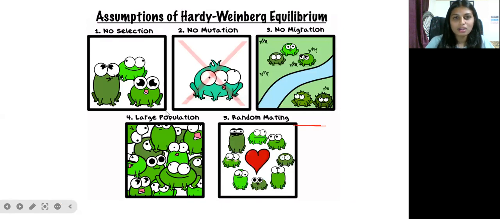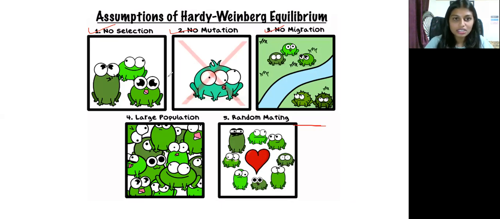There are some assumptions of the Hardy-Weinberg equilibrium. The assumptions are: no selection, no mutation, and no migration. When there is no mutation, migration or selection, that leads to a constant allelic frequency.